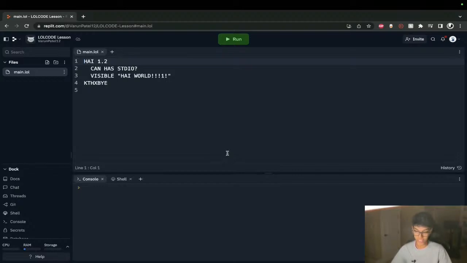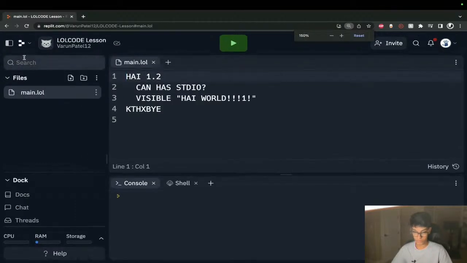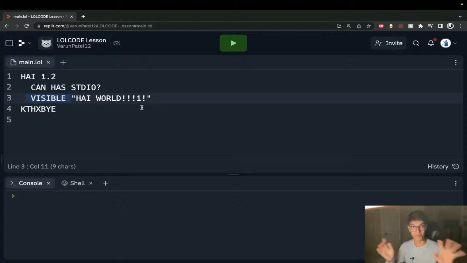LOLCODE is the language we're working with today. Let me zoom this in a little bit more. The thing that makes LOLCODE so special and unique is that it uses 2000s internet slang and this very informal text. So K THANKS BYE, VISIBLE, HAI WORLD. This is all stuff from the 2000s internet era, which has been put into this programming language.